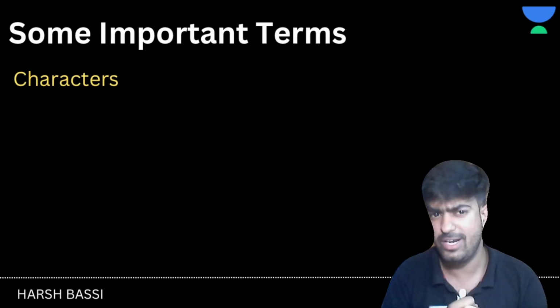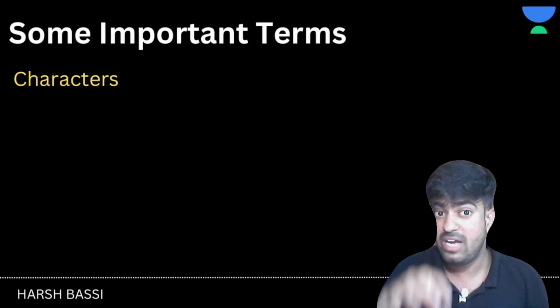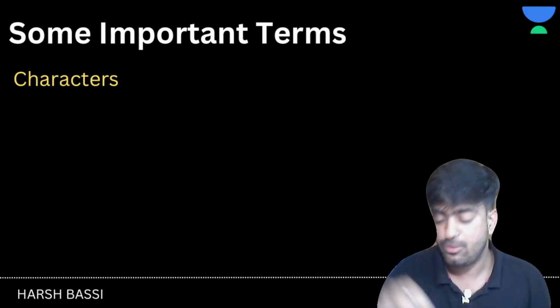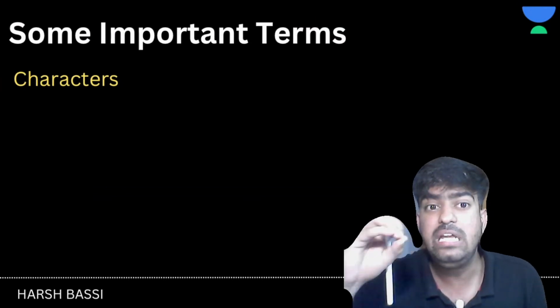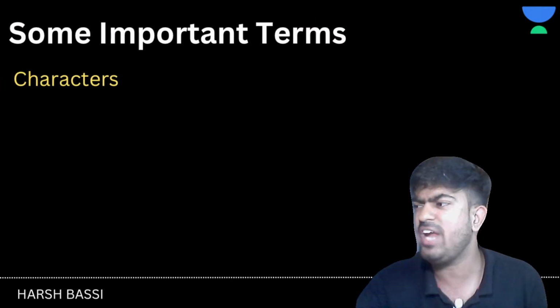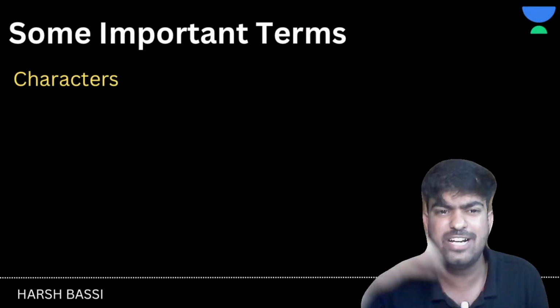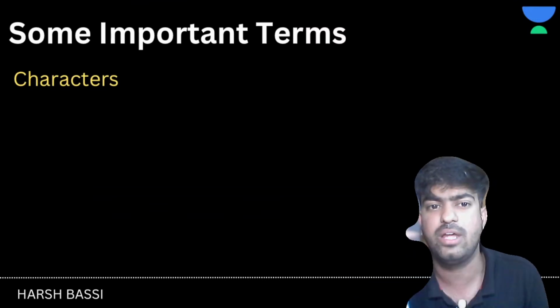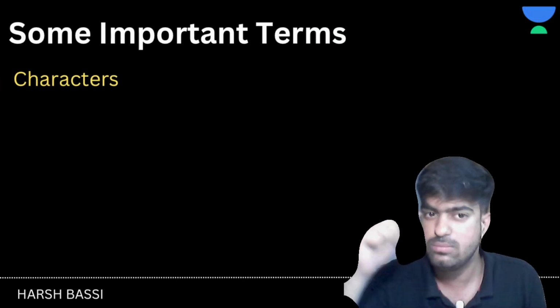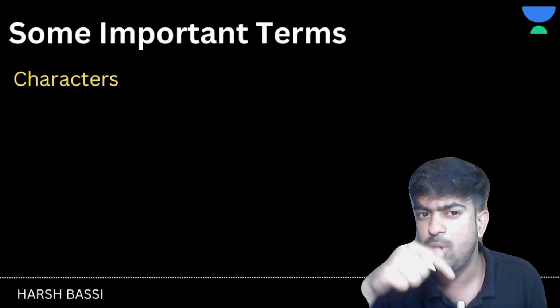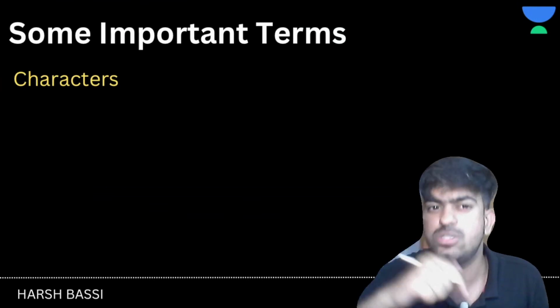Are you ready to crack these terms? In this session, I promise you that from now onwards, you will not have any confusion in characters, traits, gene, alleles, homozygous, heterozygous, genotype, phenotype, nothing. No confusion. If you are not able to understand a single thing, there is a comment box on YouTube, so use that comment box.